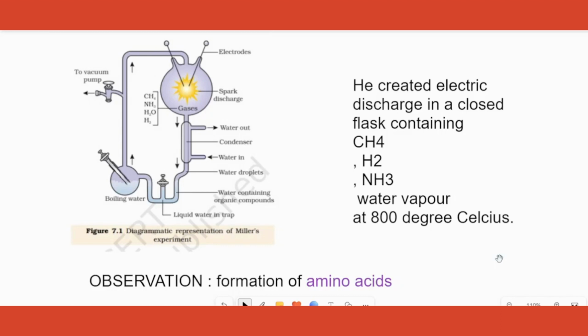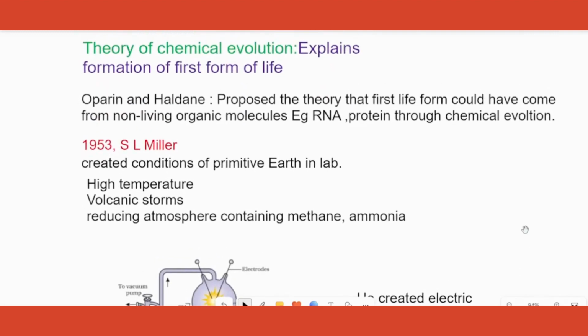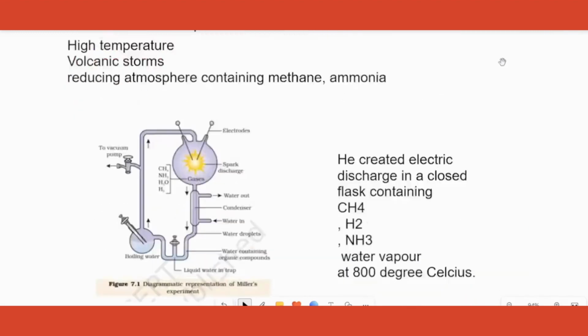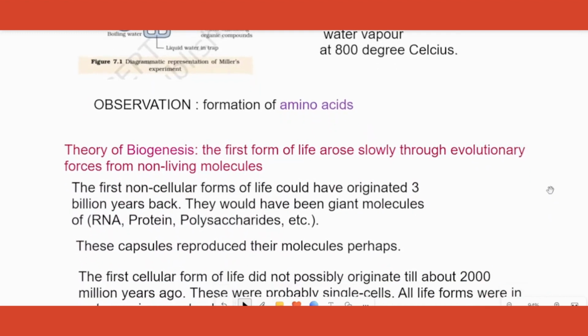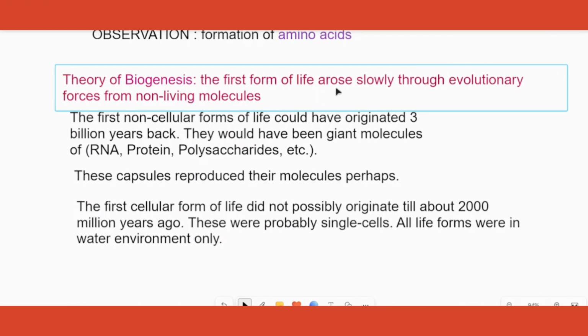When the same experimental setup was repeated by many other people, it was found that RNA or nucleic acids and everything that is a monomer that builds up all the polymers of life, like proteins, nucleic acids and all that, are formed in this manner, stating that the chemical evolution theory is the way to explain the first form of life. All right. Now comes the theory of biogenesis, which is nothing but the first form of life arose slowly through evolutionary processes, and certain points to be written under that as well.